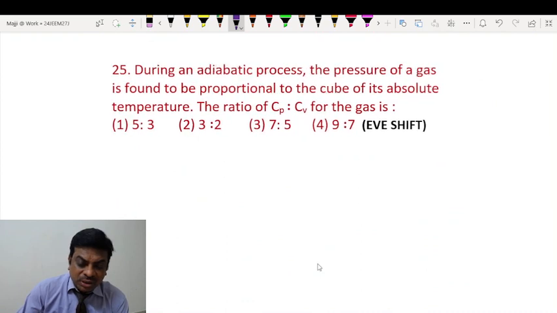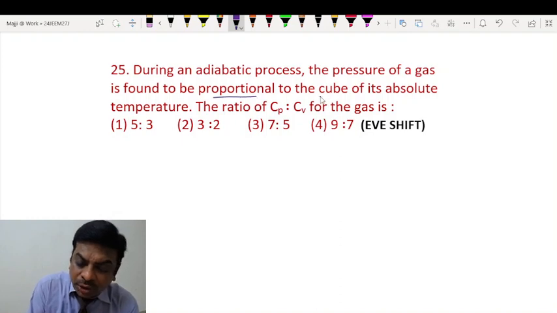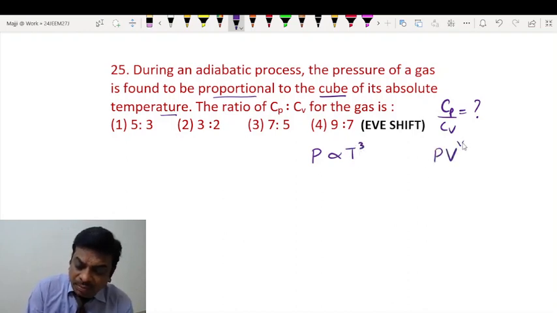Moving on to the next question, students. During an adiabatic process, the pressure of a gas is found to be proportional to the cube of its absolute temperature. We have to find gamma, Cp by Cv. So here they have given pressure is directly proportional to the cube of temperature. As we all know, PV power gamma is constant, isn't it? Now for a fixed mass of a gas, we can replace V by nRT/P.